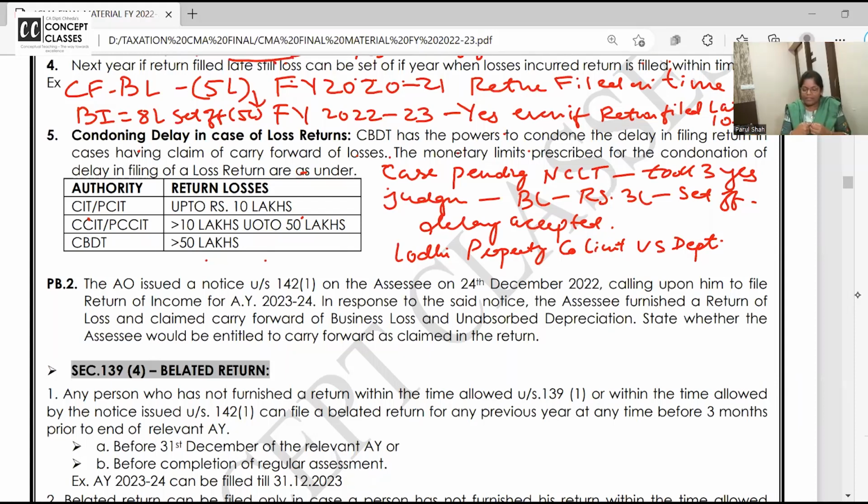Lodhi Property Company Limited versus Department of Revenue, in which one of their cases was pending before the National Company Law Tribunal, and where the judgment took time, and by that time the set off and carry forward timing was over. Still they will be allowed.